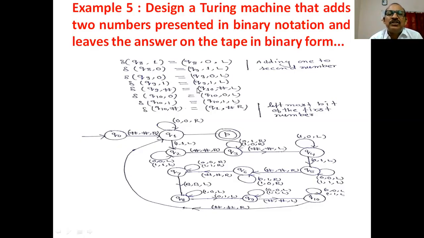Now with the help of these transition functions, you can make the transition diagram. Okay. Here this is missing. Again, I am repeating. Here write down the label on this arc, B, R, and the machine goes to the final state. Here P is the final state. Is it clear?